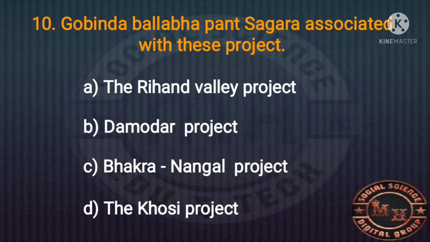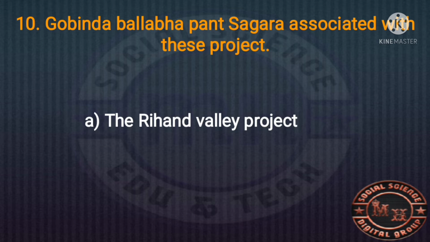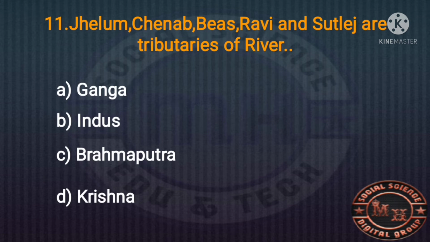Damodar has no such name. Bakra Nangal is Govind Sagar. Tungabhadra Dam is Pampa Sagar. Upper Krishna is known as Basava Sagar. The right answer is C, the Rihand Valley project. And the 11th MCQ question.